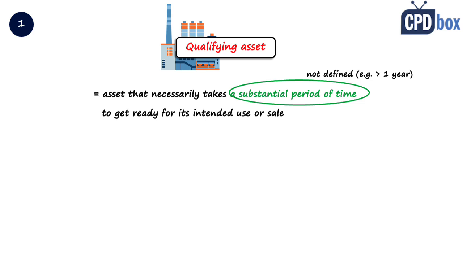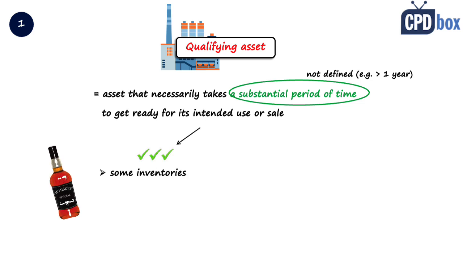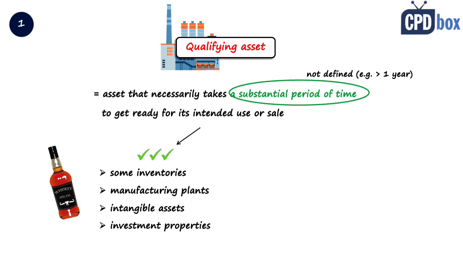So here are examples of what can be a qualifying asset. Some inventories, for example, whiskey, because it takes a number of years to stay in barrels before it's ready for bottling. Then manufacturing plants that may take time to build, equip, and prepare to use. Intangible assets like a software program that you might be developing, investment properties that you might want to construct, bearer plants, of course, because bearer plants like trees can grow for many years.